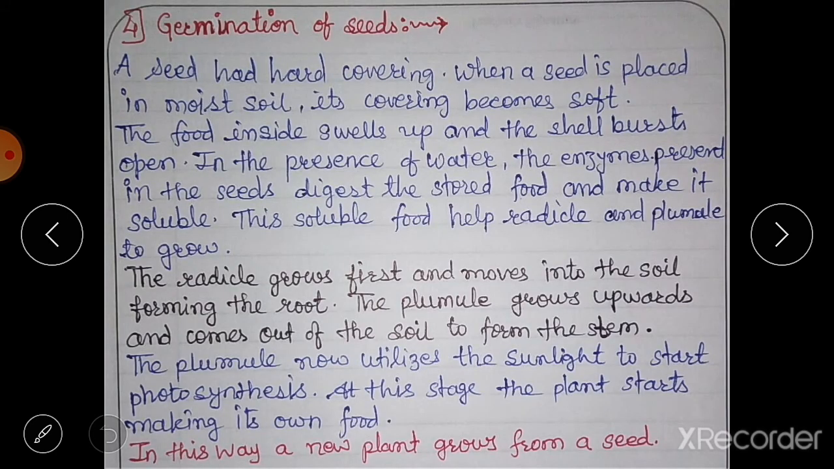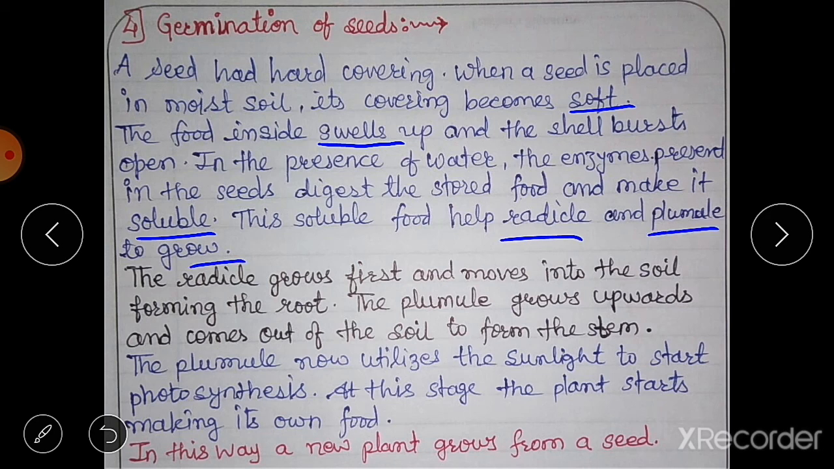Then the last step in the sexual reproduction in plants is germination of seeds. We know that a seed has a hard covering. Many seeds have a hard covering. When a seed is placed inside moist soil, its outer cover becomes soft. The food inside the seed swells up and the shell bursts open in the presence of water, and the enzymes present in the seeds digest the stored food and make it soluble, and this soluble food then helps the radicle and plumule to grow.